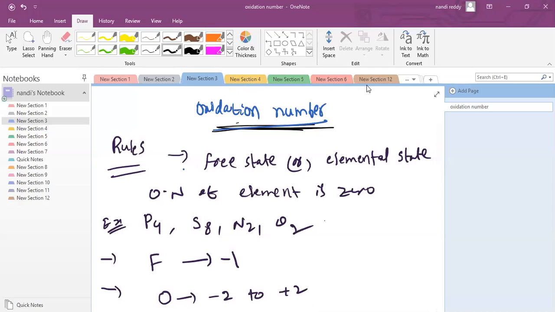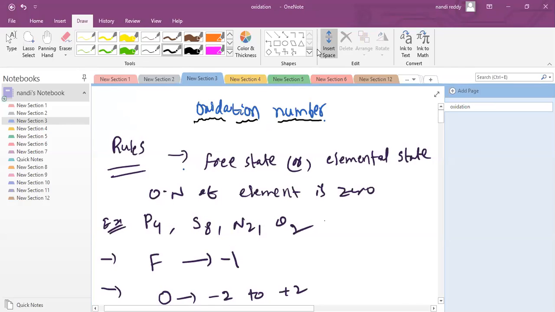Oxidation number. Right, please note down properly, because the slides will cause confusion. Please note down whenever I am showing only. Don't expect me to come back and show slide 1, slide 2 one more time. When I am explaining, try to follow properly. At that time, don't sleep. Okay, time is like that only. I can accept that, but try your best.